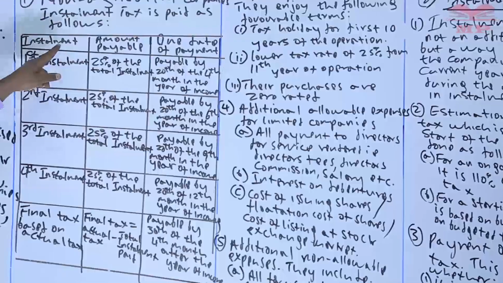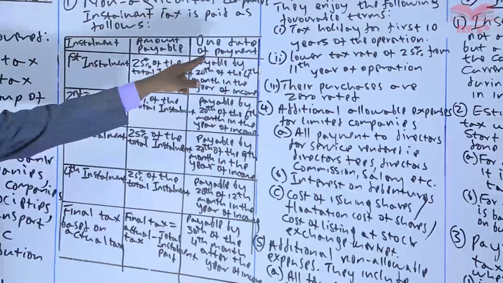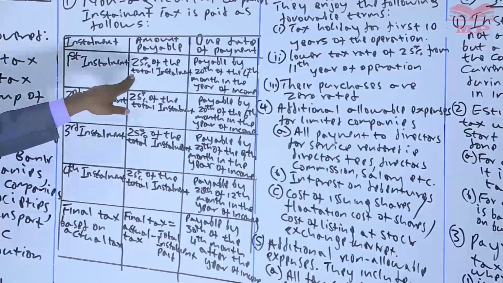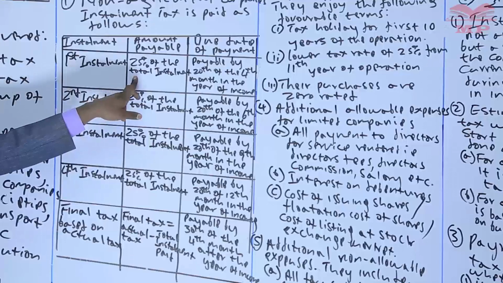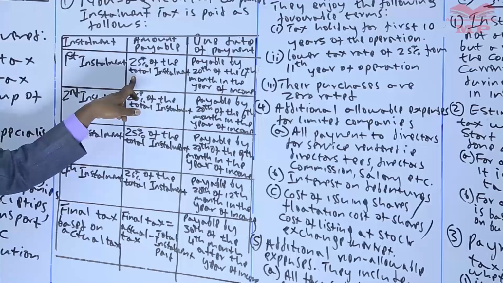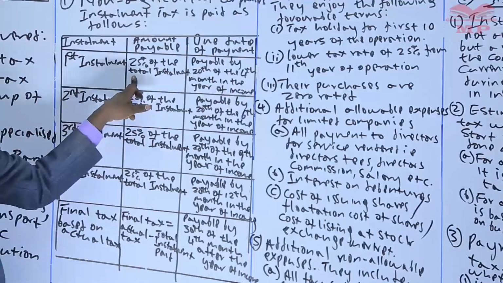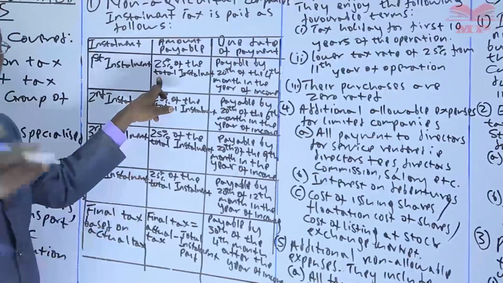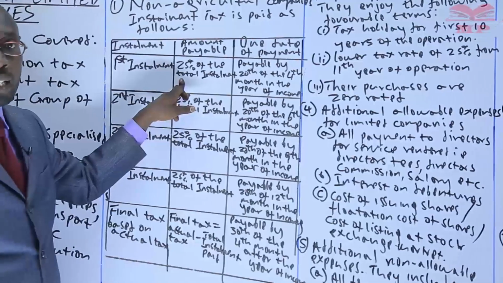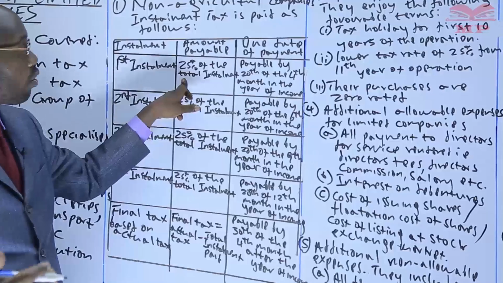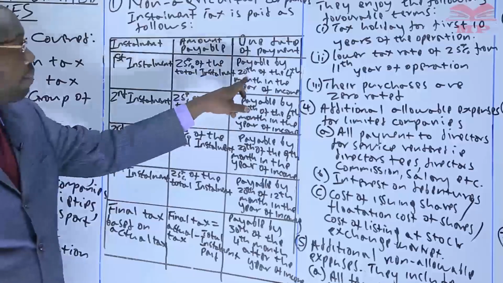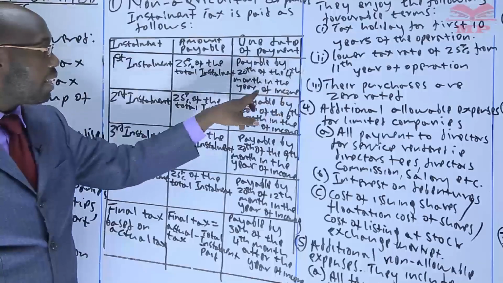We have the installment, the amount payable, and when it is due. And we have the first installment, where we take 25% of the total installment. For example, as I had mentioned, we estimated that the installment tax is supposed to be 11 million, based on 110% of the previous tax of 10 million. So you take 25% of 11 million, and then you pay by 20th of the 4th month in the year of income.